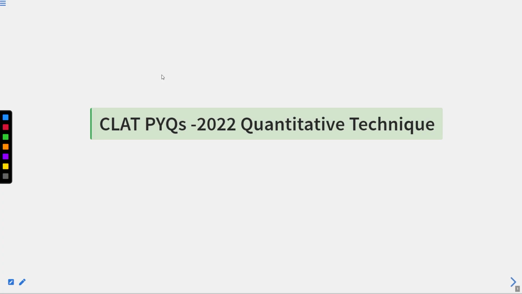In today's session, we will be seeing CLAT PYQs 2022 Quantitative Techniques. So in this session, as you can all see, we are going to discuss and solve PYQs of year 2022 Quantitative Techniques.